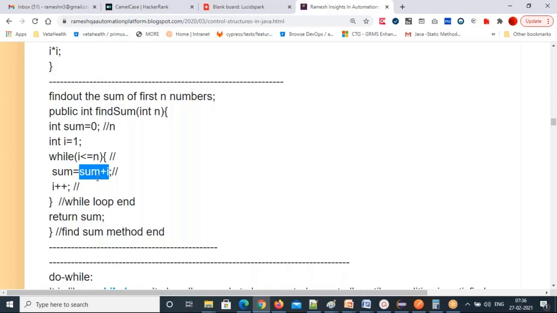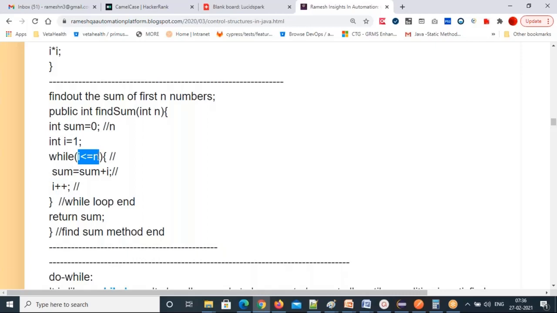So now the current sum value changes from 0 to 1. So sum is now having the value 1. Then the I value will increment. I plus plus means what? 1 plus 1, that is 2. The I value will become 2. Then where will it go? It will go to the condition.